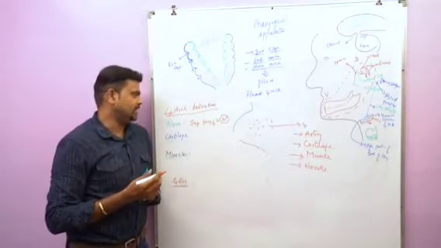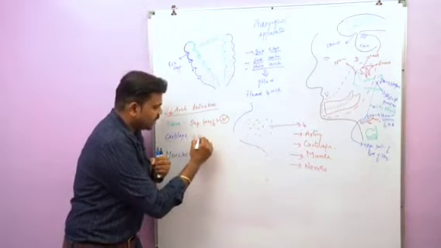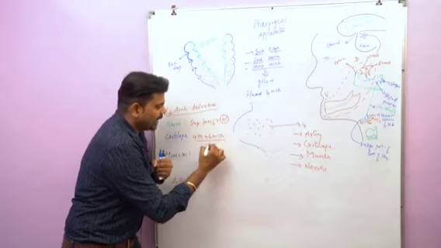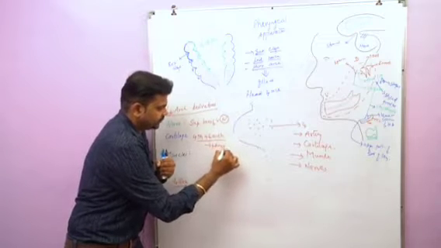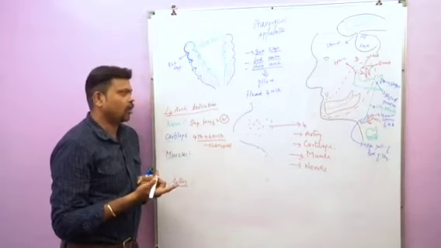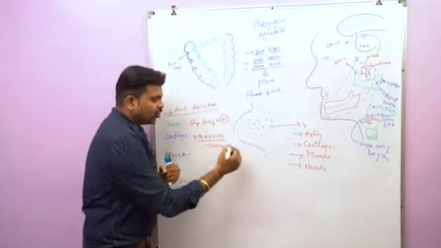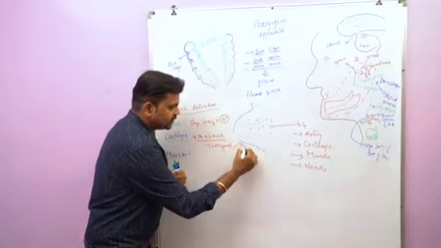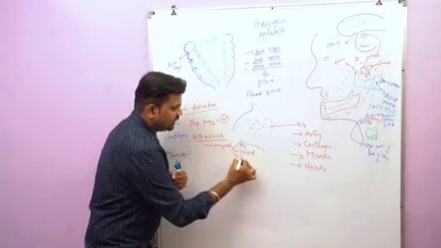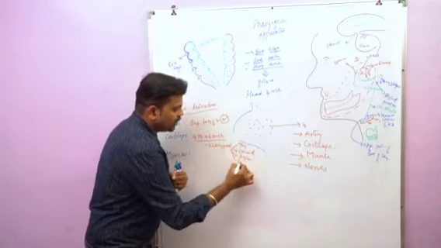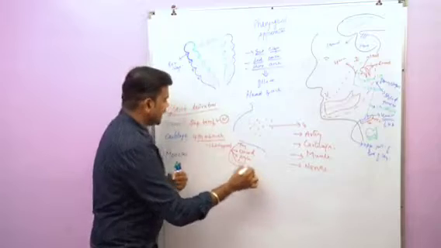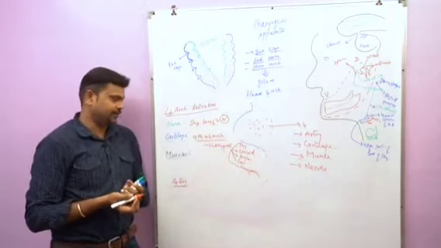Next we'll go for cartilage. The fourth arch cartilage fused with sixth arch cartilage to form laryngeal cartilage. So the laryngeal cartilage is derived from fourth and sixth arch derivatives. So what are the laryngeal cartilages? We have thyroid cartilage, cricoid cartilage, arytenoid cartilage, corniculate and cuneiform. So these are the cartilages which arise from the fourth arch derivatives.